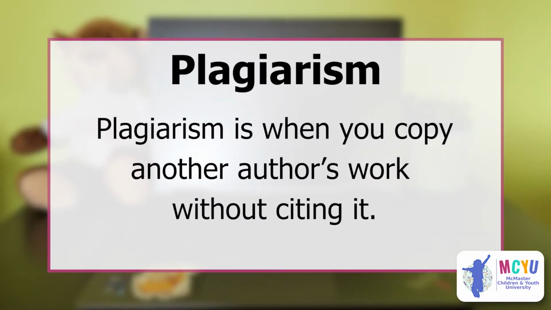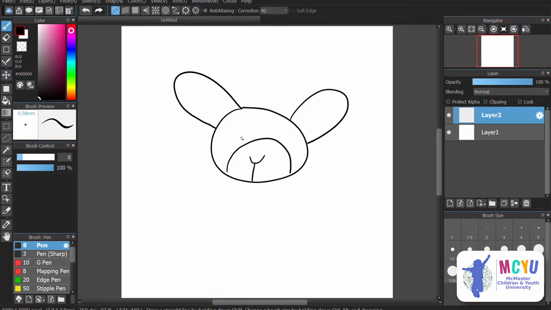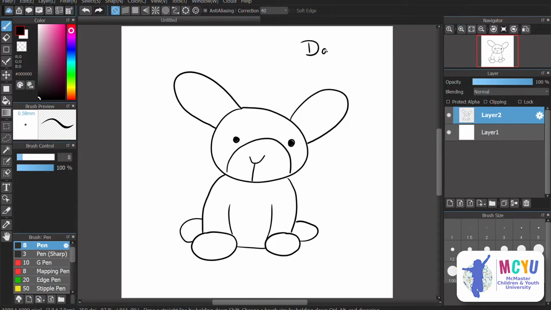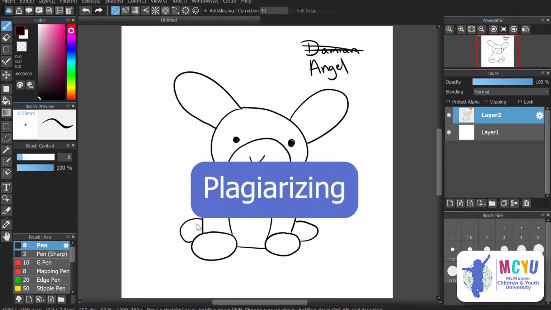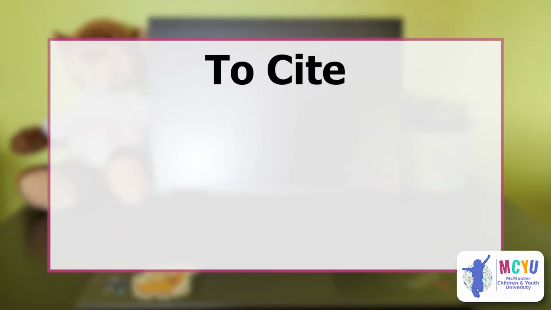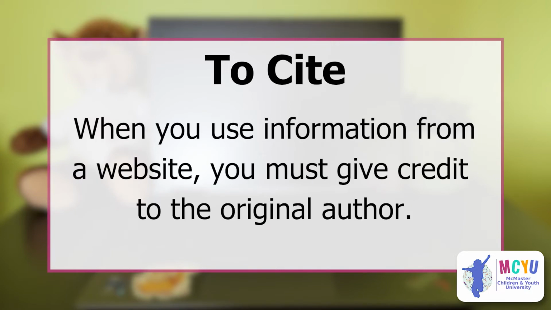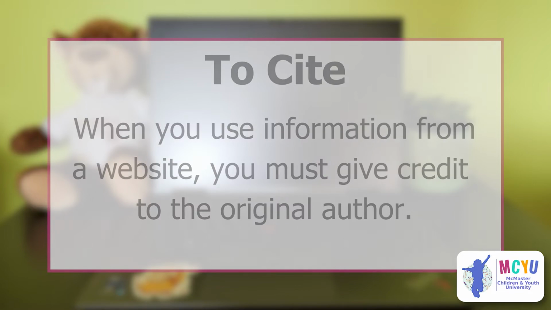Plagiarism is when you copy another author's work without citing it. For example, if my friend Damien drew a picture for art class and I wrote my name on it and handed it in, that would be considered plagiarizing. This is how citing works. When you use information from a website, you must give credit to the author in order to use their information.